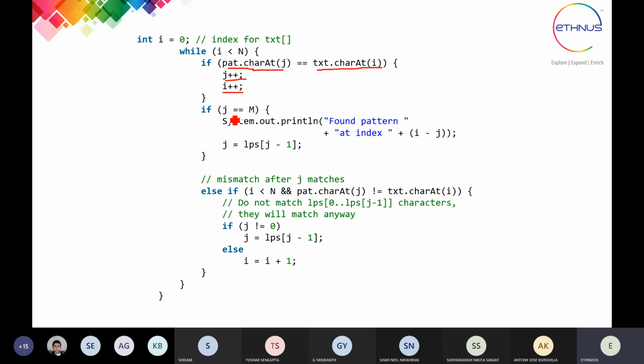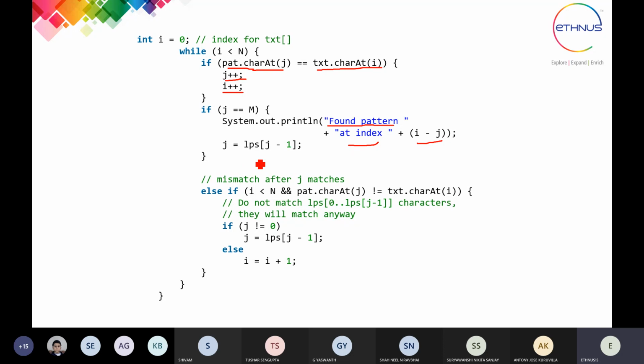And if J reaches the end of the pattern, what does it mean? The pattern has finished matching. Then you have to write that the pattern is found at index I minus J, which means the first location from where the pattern starts.